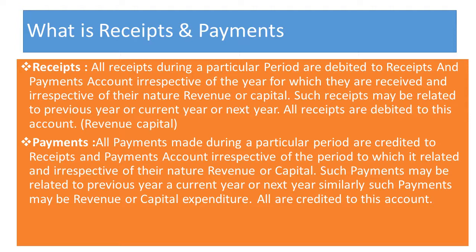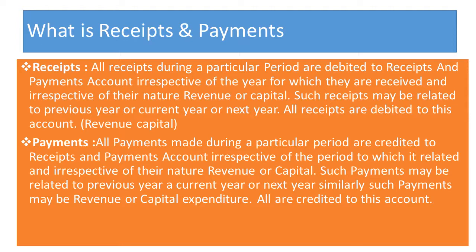It is to be recorded for any year, that is, whether it is the previous year, next year, or the year before the previous year, if we have received cash. If we have received the cash, it is definitely to be recorded on the receipt side, irrespective of whether it is a capital receipt or a revenue receipt. We have to record it on the debit side of the receipt and payment account as a receipt. So all the receipts are recorded related to any year, of any nature, such as last year, next year, current year, previous year,